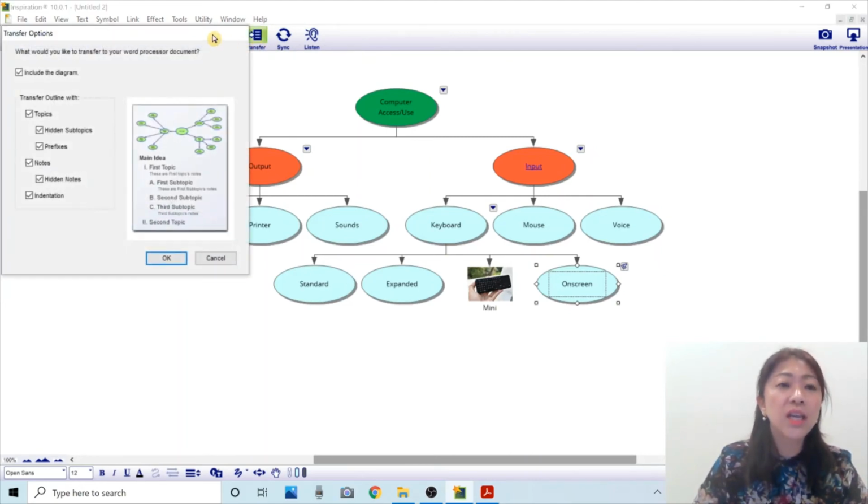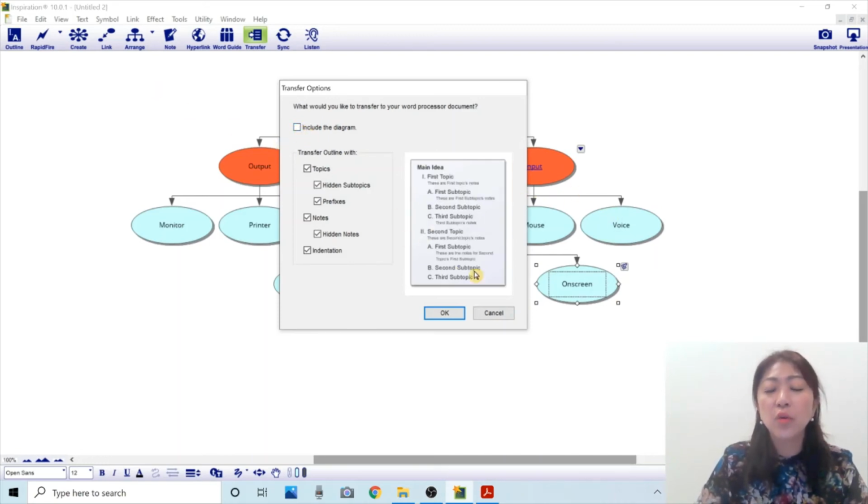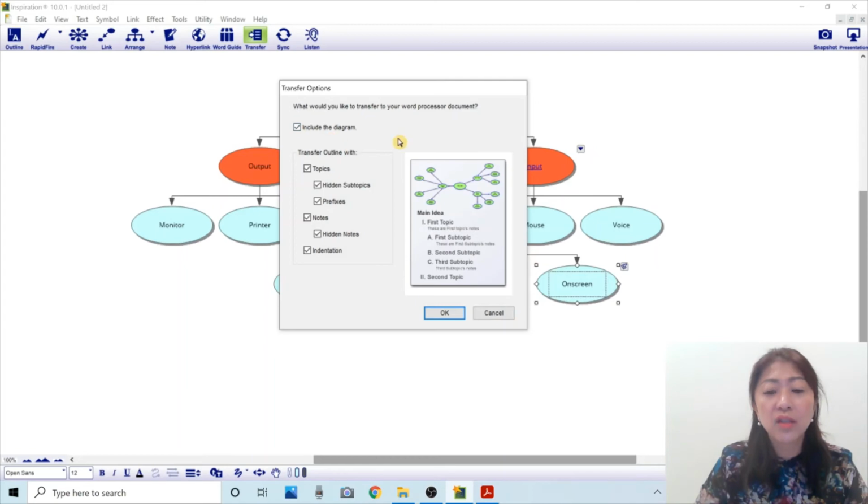If I click it, it asks, okay, I can transfer it to a word processor document. Do you want to include the diagram? If I check it, it will include the diagram. If I uncheck it, it will only transfer the outline. So let's say I want to include the diagram, and then click OK.